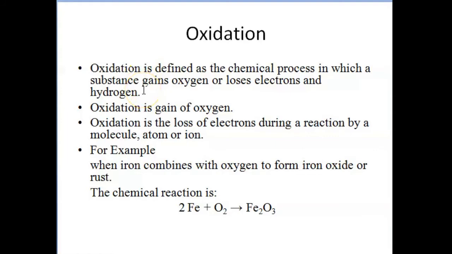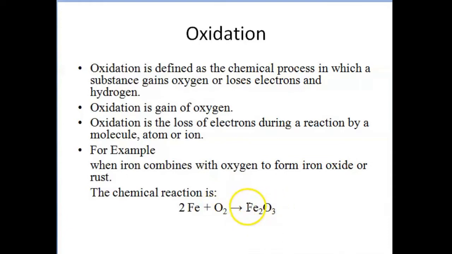So if we simplify, oxidation is the gain of oxygen, or oxidation is the loss of electrons during a reaction by a molecule, atom or ion. For example, when iron combines with oxygen to form iron oxide, or in simple terms rust, the chemical reaction is iron reacting with oxygen, giving us iron oxide.